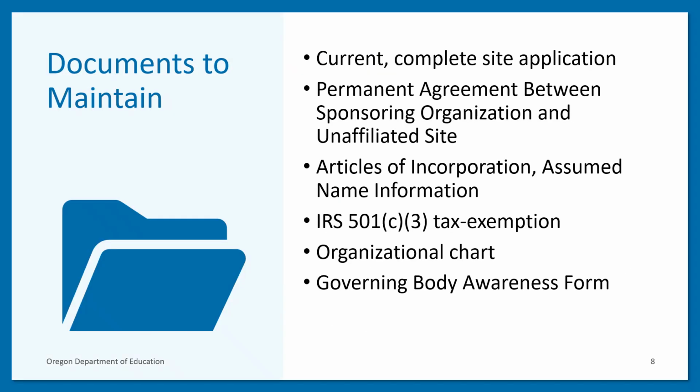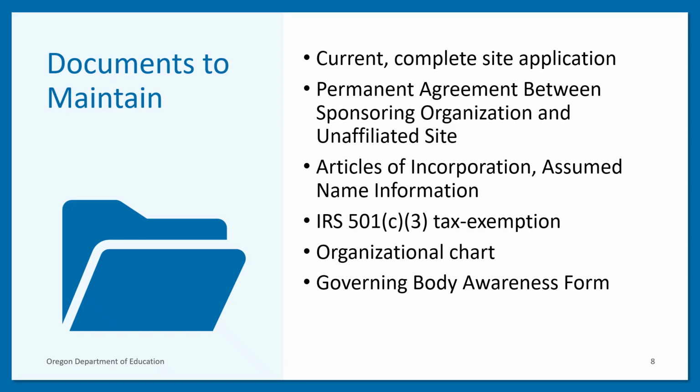A sponsor of unaffiliated sites must obtain, retain, and make available the same information for each of the nonprofit sites it operates. Sponsors must obtain and maintain on file for each sponsored site a current and complete site application for each unaffiliated sponsored site. Copies of the site application must be maintained with the program files and copies sent to the site for its files.